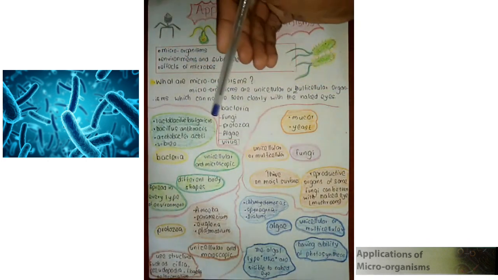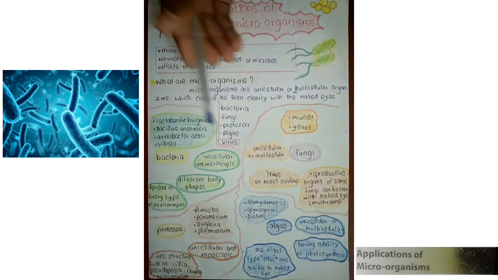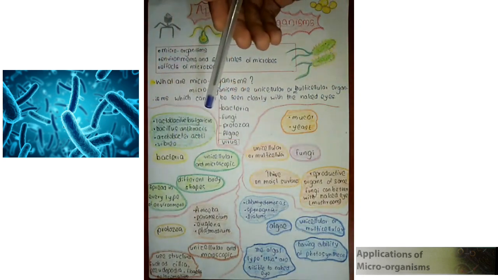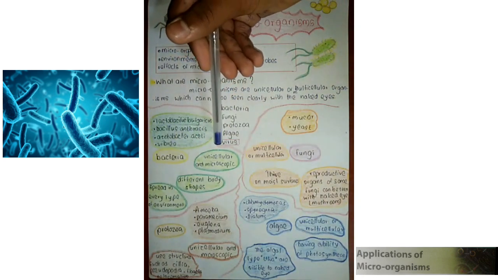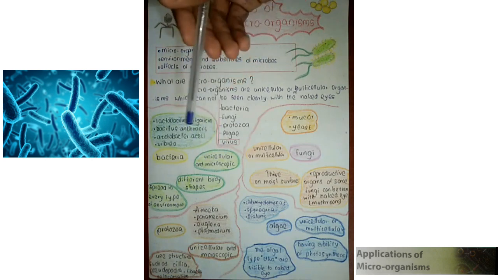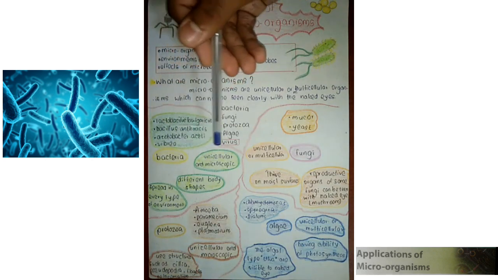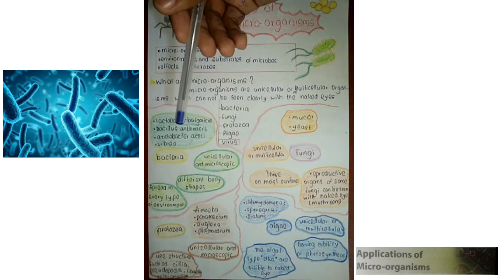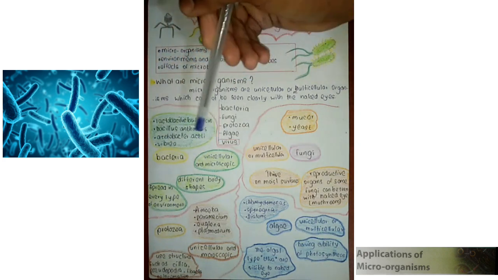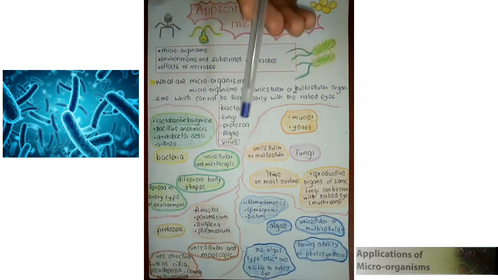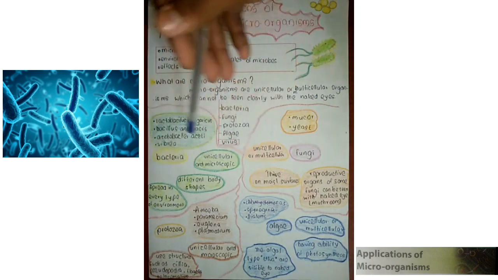There are some examples for bacteria given here. They are Lactobacillus bulgaricus, which helps in producing milk products. Then Bacillus anthracis, which causes the anthrax disease. Then Acetobacter aceti, which is used in vinegar production, and the Vibrio cholerae bacteria, which causes the cholera disease.